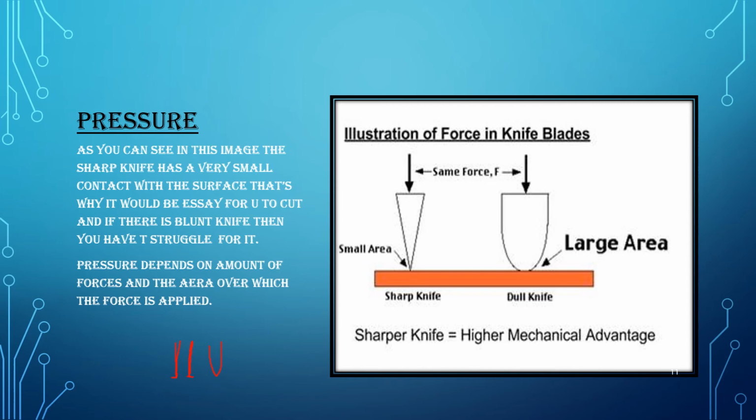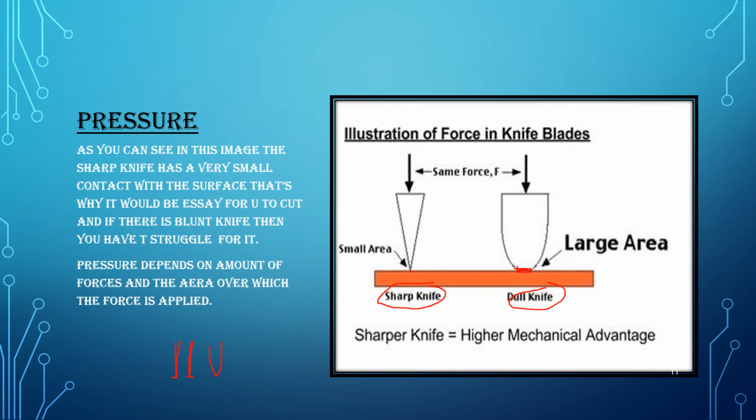In the same way, here in the diagram also, sharp knife and the dull knife. The surface area which is touching will be more for the dull knife. If that is more, the pressure would be less. For the sharp knife, the small area which is touching is less, so the force applied is more. So pressure depends on the amount of force and the area over which the force is applied.